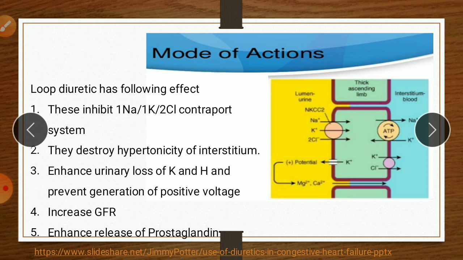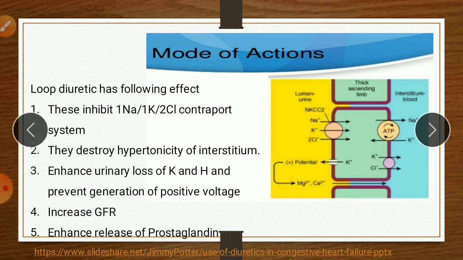These result in generation of positive voltage which drives more cations, which may be magnesium, calcium, sodium and chloride, from lumen into the interstitium paracellularly. Paracellularly means between the gaps. It is called paracellular transport.